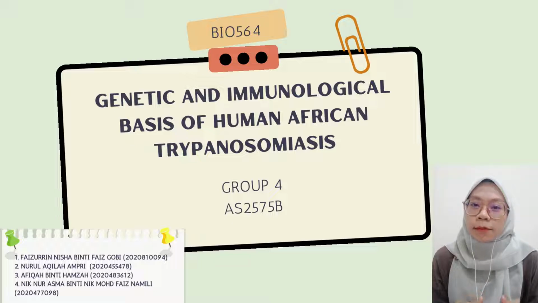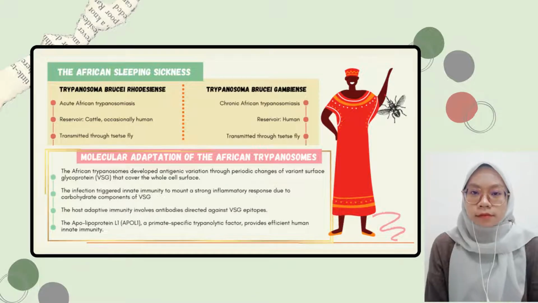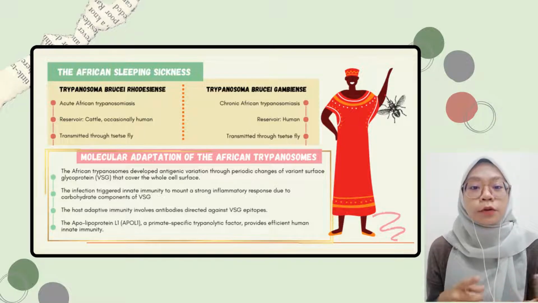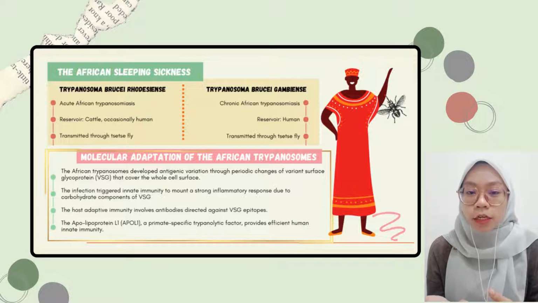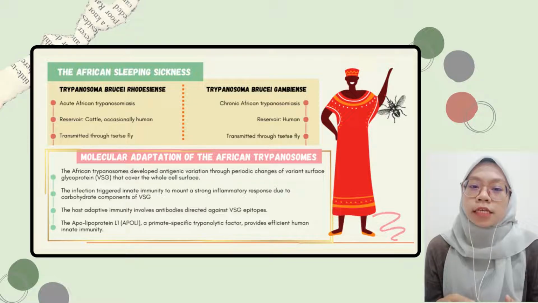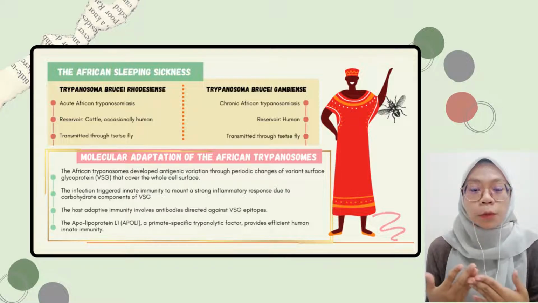So today, me and my friend will be presenting a poster entitled Genetic and Immunological Basis of Human African Trypanosomiasis. Trypanosoma brucei rhodesiense and Trypanosoma brucei gambiense are responsible for acute and chronic African trypanosomiasis respectively. The reservoir for Trypanosoma brucei rhodesiense is cattle and occasionally humans, meanwhile for Trypanosoma brucei gambiense it is humans. Tsetse flies transmit African trypanosomiasis.